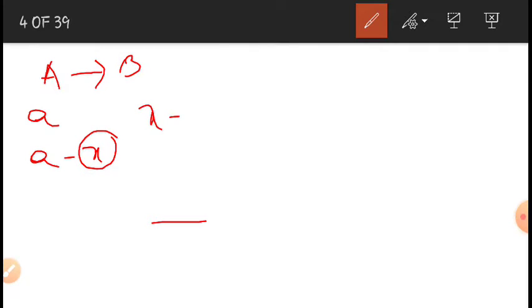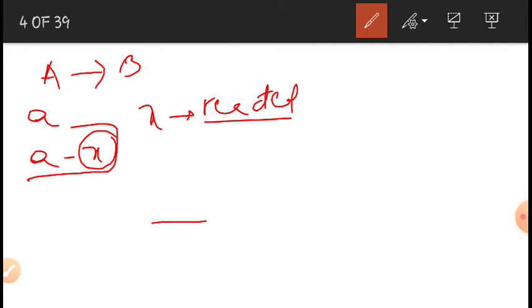Right. So A turns to B. Here A is the reactant. The initial concentration of the reactant is A, and at some point of time the concentration of the reactant is A minus X. So what is this X? X is the reacted amount or consumed amount of the reactant.